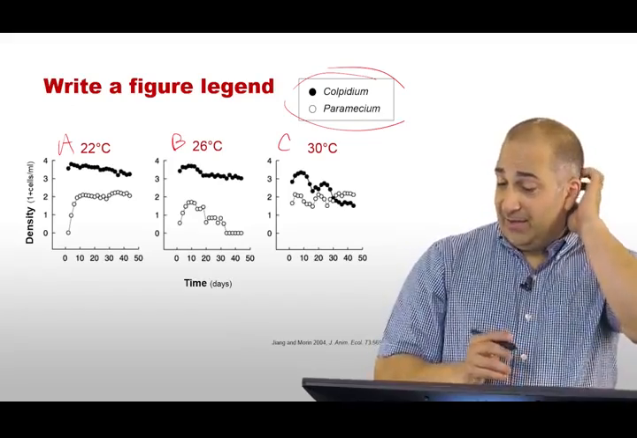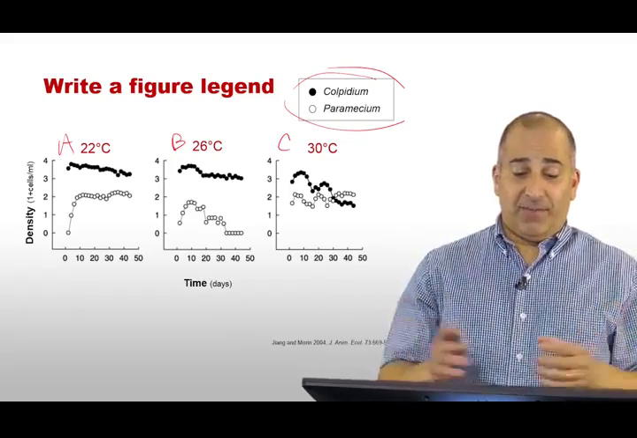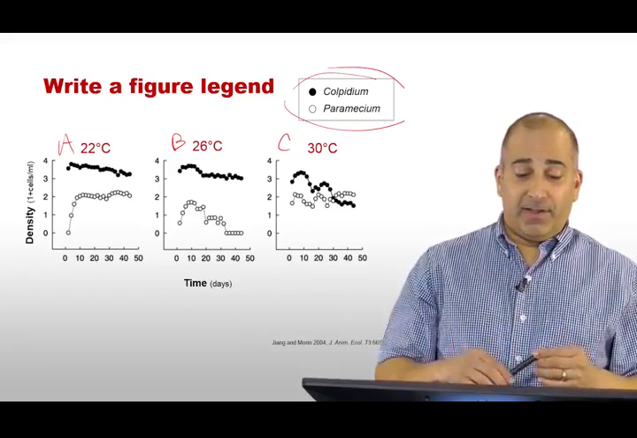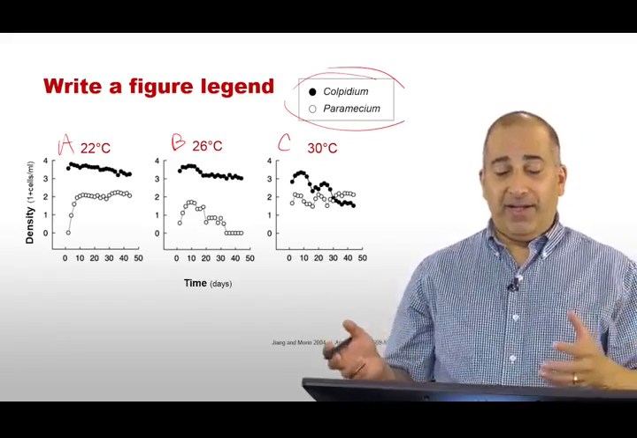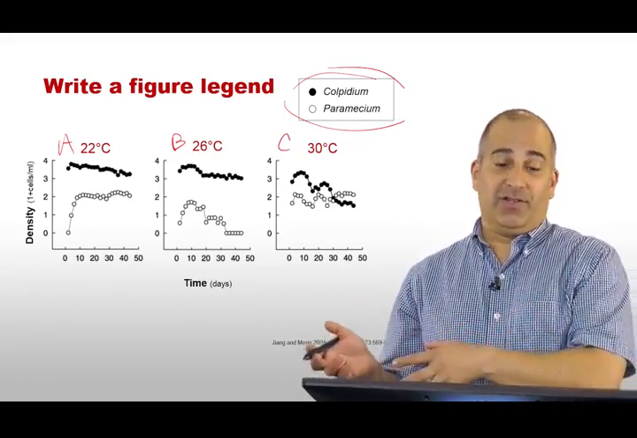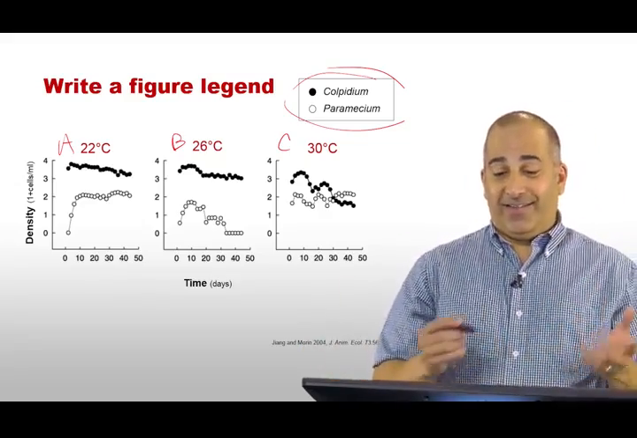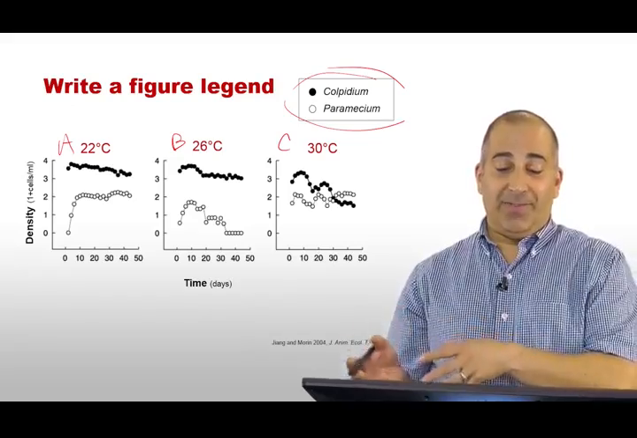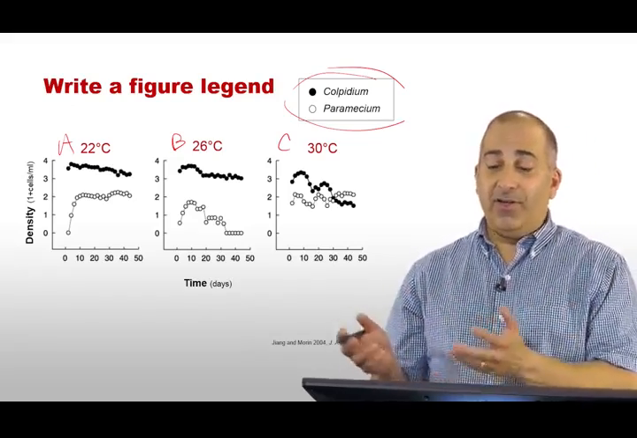And you might have written something that focused on paramecium. You might have said something like, paramecium persisted in competition with coppidium at 22 degrees and 30 degrees, but not at 26 degrees. Or you could have said the opposite. Paramecium went extinct when competing with coppidium at 26 degrees, but persisted at 22 degrees and 30 degrees.